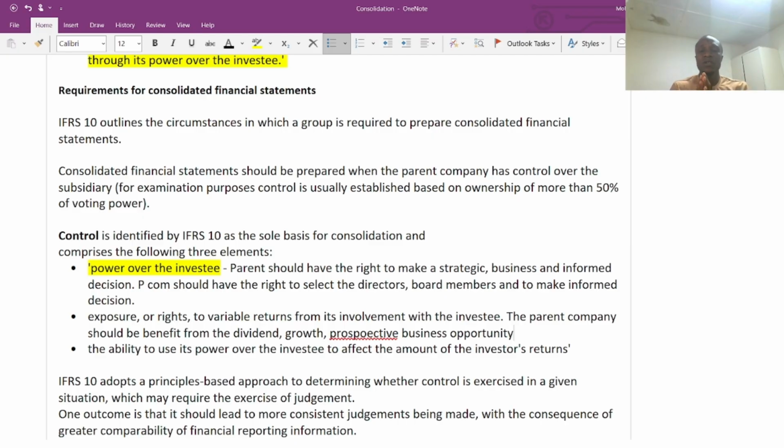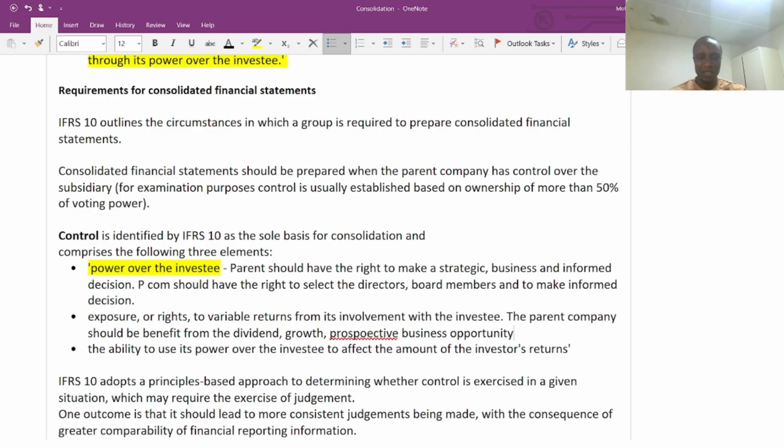Now, let's assume the parent company has more than 50%. Let's assume 70% of the voting rights. So, if we are going to vote whether we need to issue dividend or not, then 70% of the members will be voted in line with the issue of dividend or not.